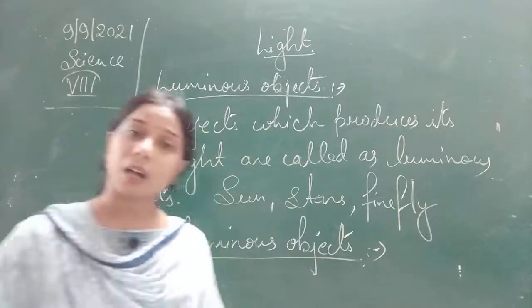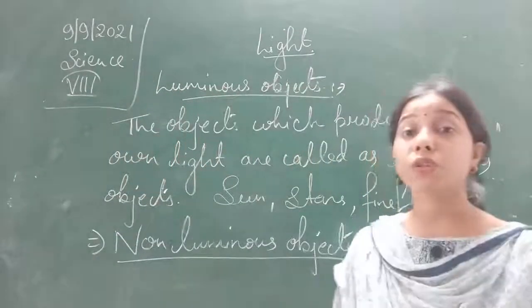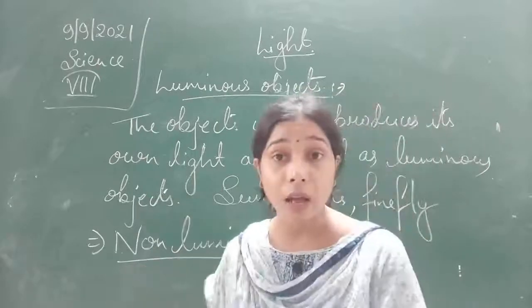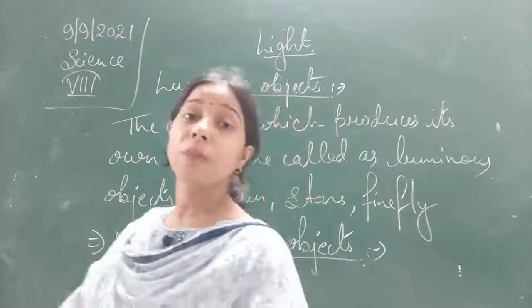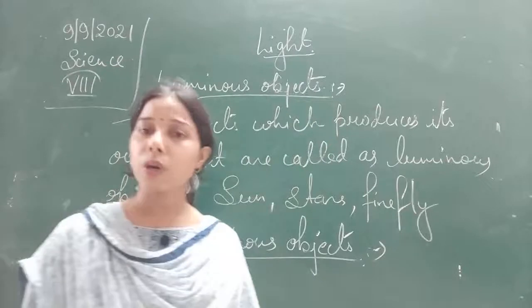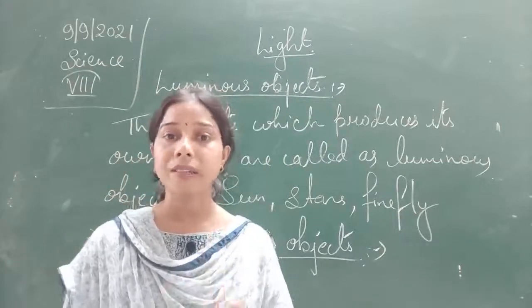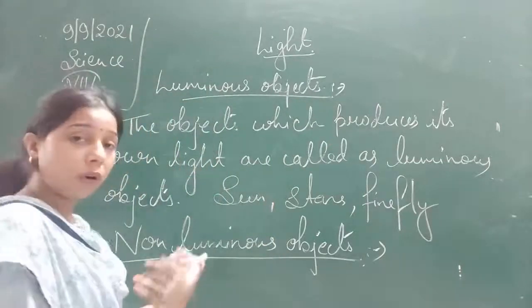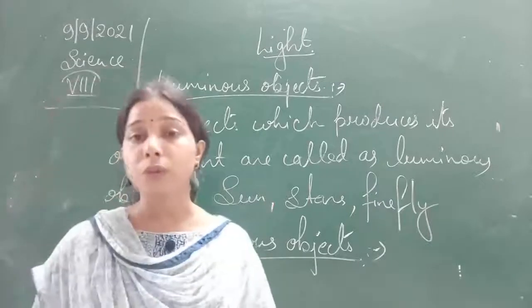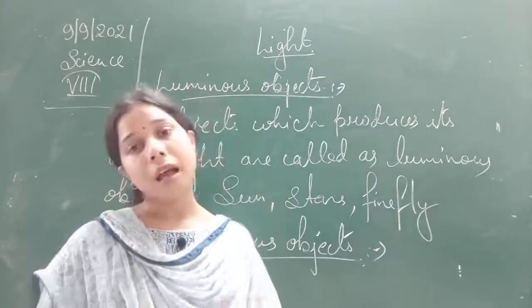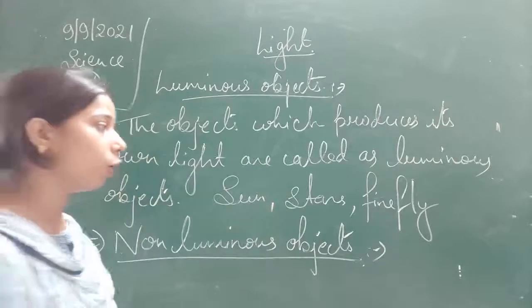Non-luminous objects are those which do not emit or produce their own light. Since they do not have their own light, they will not emit it. Such objects are called non-luminous objects.